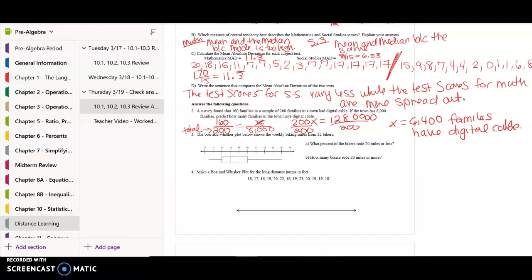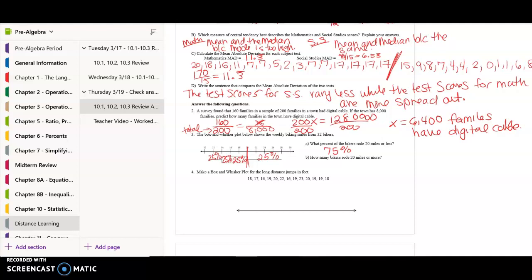Okay. So the next one, a box and whisker plot shows the weekly biking miles of 32 bikers. So first of all, it says what percent of the bikers rode 20 miles or less. So if I find 20 here, I know that each part of my box and whisker plot represents 25% of the data. Okay, so 20 miles or less would be 75% of the bikers rode 20 miles or less. But then it says how many bikers rode 20 miles or less. So this is different because I want to know not the percentage, but the number of bikers.